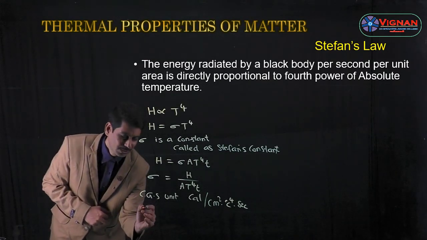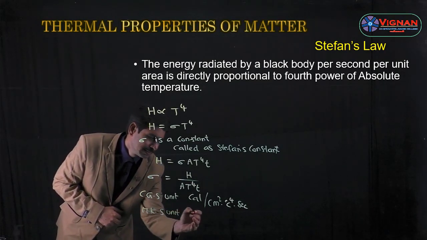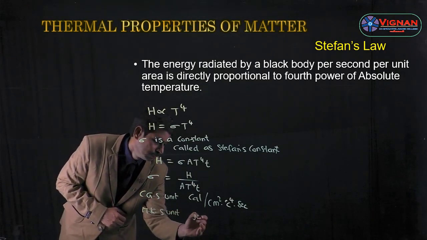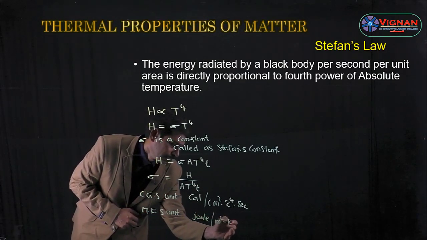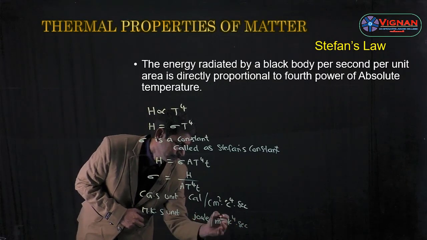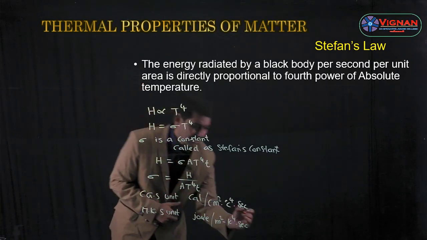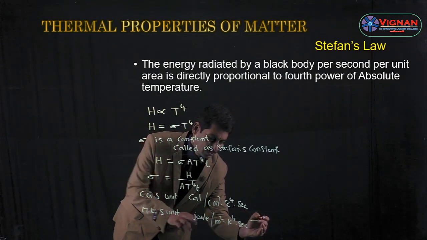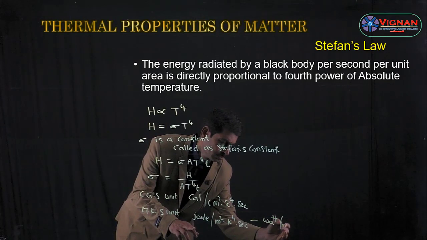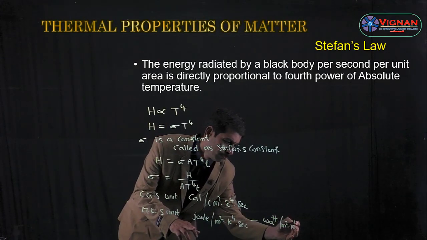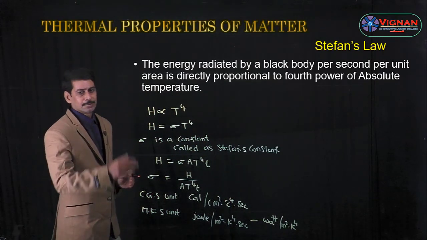Coming to the MKS unit, it is joule per meter square, Kelvin power 4, second. Joule per second is nothing but watt, so the MKS unit for Stefan's constant is also watt per meter square, Kelvin power 4.